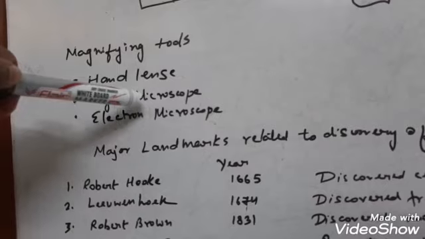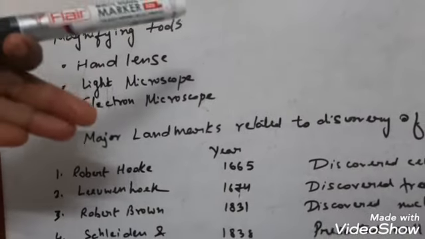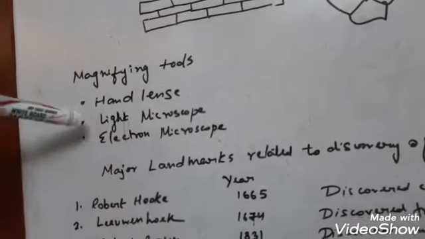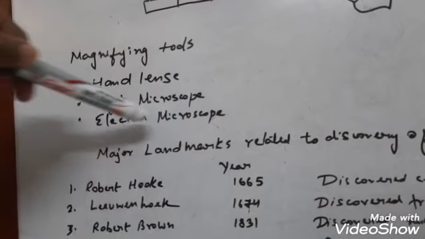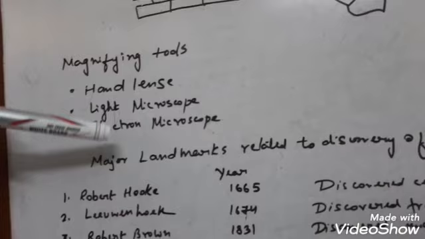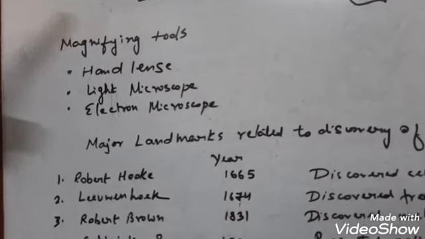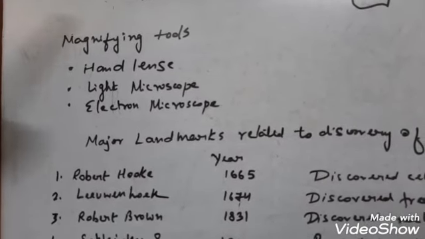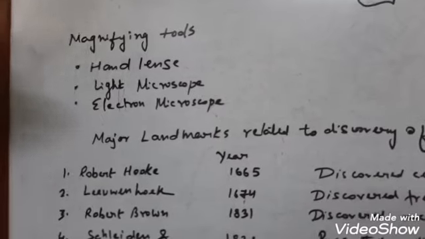Next comes the light microscope, the compound microscope that we use in our schools and colleges regularly. And last comes the electron microscope, which is very expensive and very huge, where we can see various viruses and many other very small microscopic and submicroscopic structures.